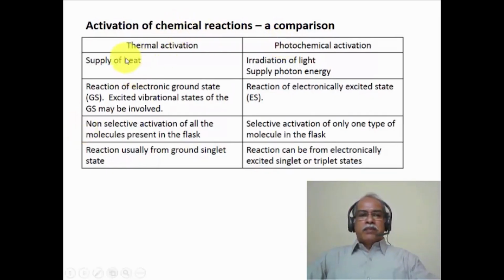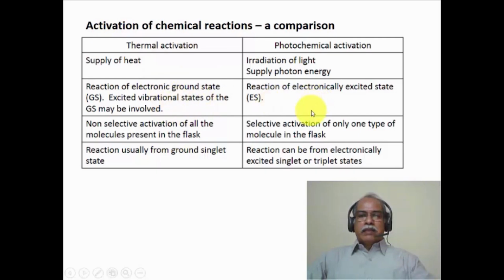The difference is, in the case of thermal activation, it is done by supplying heat. In other words, by heating the reactants, one reaches the barrier or overcomes the barrier of the chemical reaction. On the other hand, photochemical activation is carried out by irradiation through light. In other words, the photon energy is what is supplied in the form of energy for the molecules to overcome the barrier. In the case of thermal activation, predominantly the reactions proceed through the ground state electronic configuration. In other words, the molecule exists in the ground state electronic configuration. Sometimes they may be excited to the higher vibrational levels of the ground state and may be involved in the reaction. Nevertheless, they always proceed from the ground electronic state.